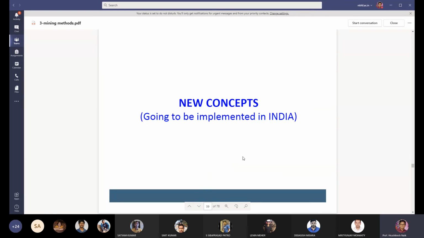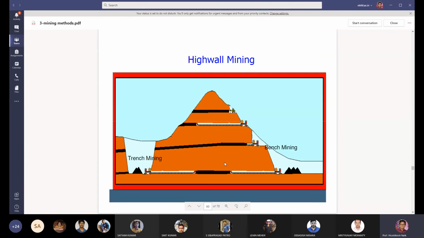So there are some new concepts to be carried out in Indian mines. New concepts like high wall mining. High wall mining is carried out for thin seams. Suppose this is the coal seam, very thin seam. So you can go for trench mining, and this coal is taken by the high wall miners. A machine called high wall miner is used for the trench mining.